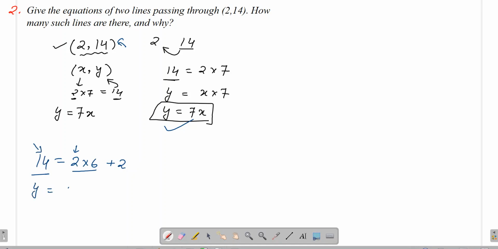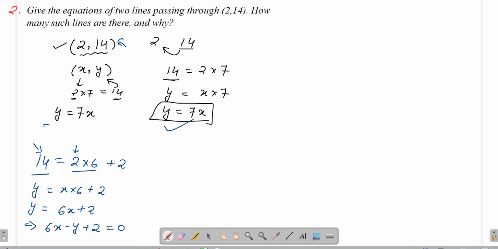Here it is 2, that is x into 6, plus I'll leave this. So I'll be getting y is equals to 6x plus 2, or in standard form it can be written as 6x minus y plus 2 is equals to 0.